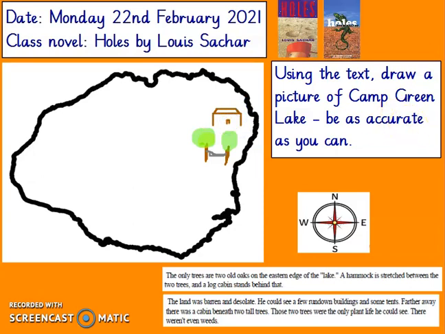Okay, let's have a look at this second extract and see if we can add anything else to it. The land was barren and desolate, so that means it was empty and not looked after. He could see a few rundown buildings and some tents. Farther away, there was a cabin beneath 2 tall trees. So we've drawn that, the 2 tall trees. So in front of that then, we need some rundown buildings and some tents. So I'm going to draw them about here.